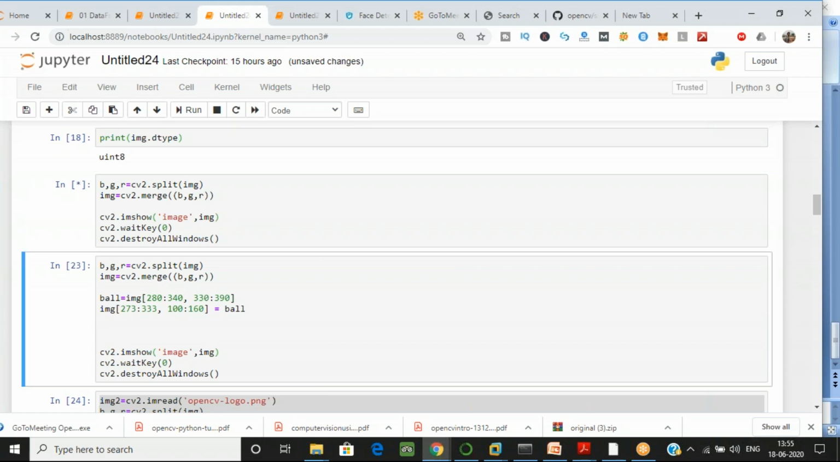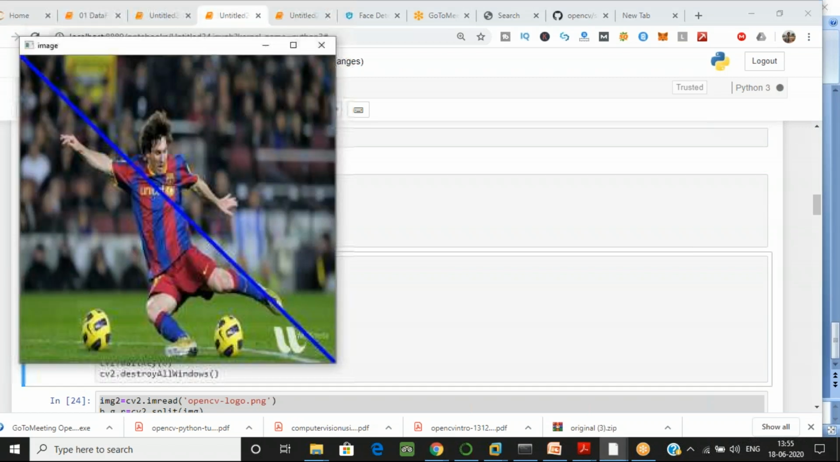Wait. Can you see over here? There are two balls. Type yes or no. Yes. And in the actual image there was one ball. So this also you can do with the help of OpenCV. Now we have to do that.